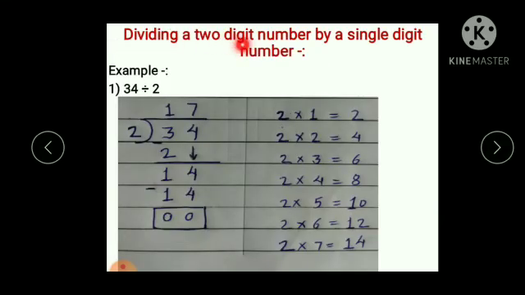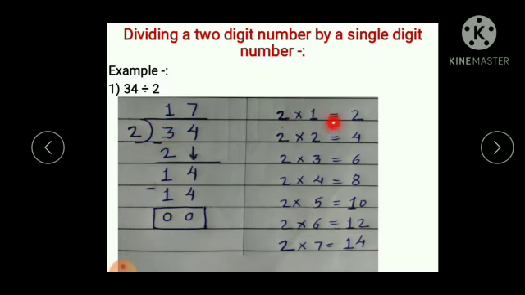Now, dividing two digit number by single digit number. Children, we have seen the division of one digit number by one digit number. Here division of two digit number by one digit number. So, 34 divided by 2. Here 34 is dividend, we have to divide this 34 by 2. When we divide, start from left side. So, first divide 3 by 2.